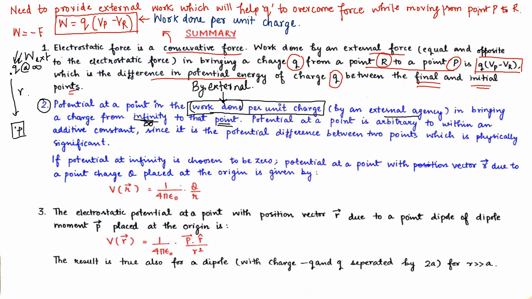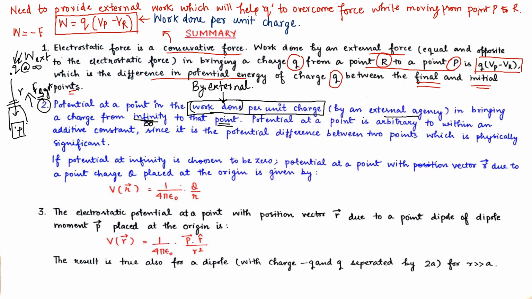Why we need to push is that from this point P there is some potential that is producing force from the system. Why your friend doesn't want to study is that within him he doesn't know why he is studying, or he is distracted by other things. Similarly here, this distraction is the force which is provided by this system. So the system's force we need to overcome and we need to provide work from external. So we are bringing the charge Q from infinity to point P by providing external work.